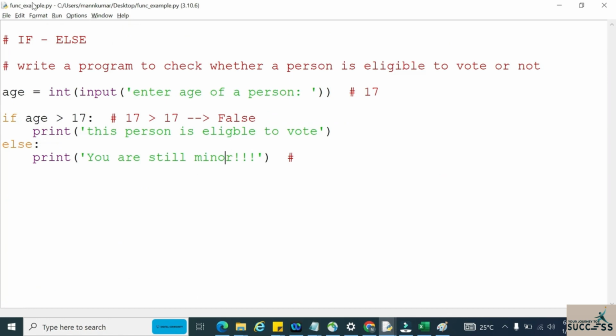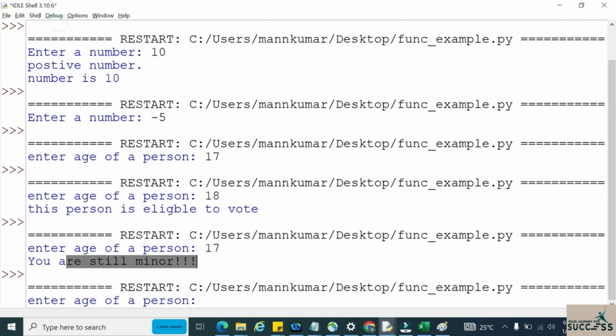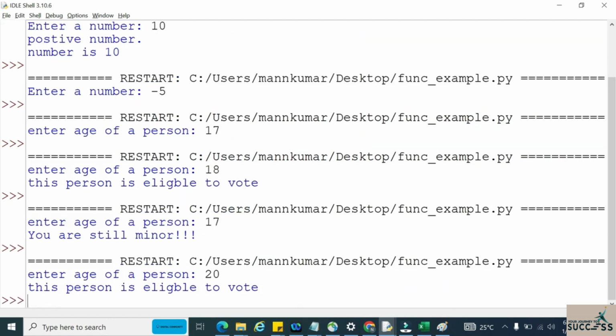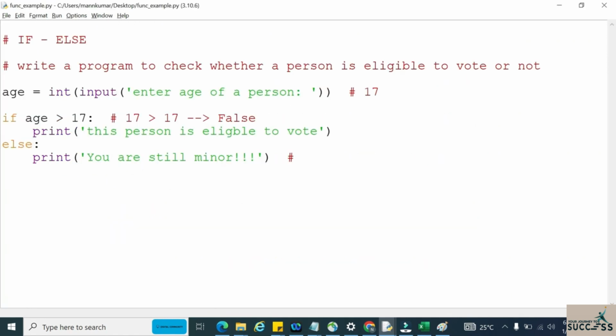Now let us think of a positive scenario. Now the person's age is somewhere around 20. Whenever his age is 20, what happens in this scenario? His age is exceeding 18, so he is eligible to vote. So the if condition is getting satisfied, and it will print that this person is eligible to vote. So in this way, if else conditions will work in Python.